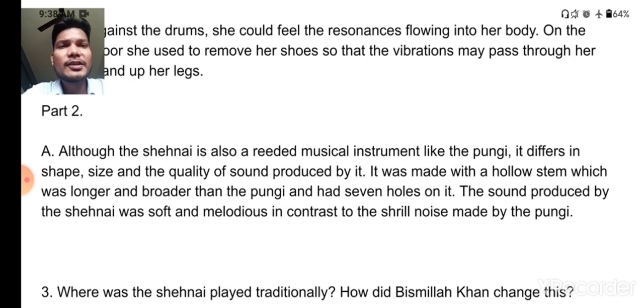So here the answer is, shehnai is also a reeded musical instrument like the pungi. It differs in the shape, size and quality of sound produced by it. It was made with a hollow stem which was longer and broader than the pungi and had 7 holes on it. The sound produced by the shehnai was soft and melodious in contrast to the shrill noise made by the pungi. So this is the answer to that question, how shehnai and pungi are different from each other.